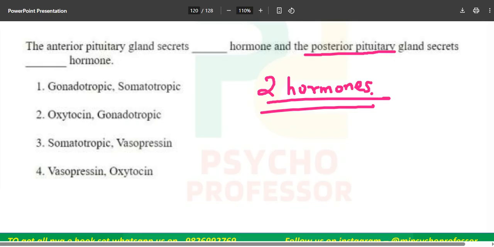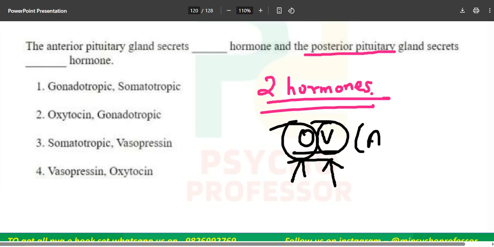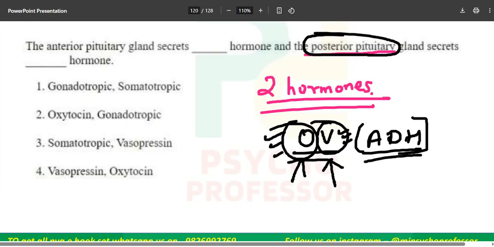In the entire human life cycle, there are only two hormones that are responsible for coming out from the posterior pituitary. What are those? One is oxytocin and the second is vasopressin. I have told you n number of times, it is sometimes also called the antidiuretic hormone, ADH, which we also call vasopressin. Oxytocin has its own functioning, and vasopressin has its own functioning for the mammary glands and kidney, but we will not discuss that here. There are only two hormones you will ever study or mark that come out from the posterior pituitary: oxytocin and vasopressin.